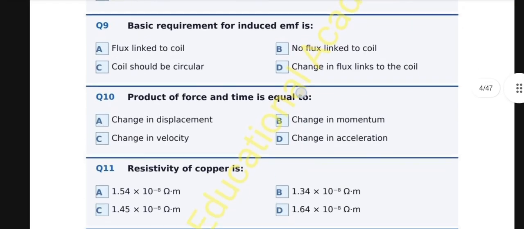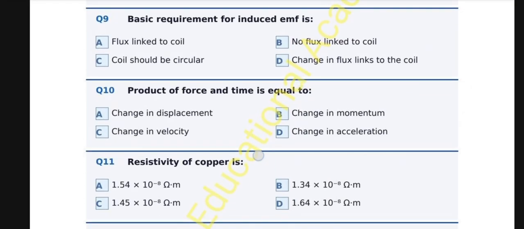Question number 10, the product of force and time is equal to: A. Change in displacement, B. Change in momentum, C. Change in velocity, D. Change in acceleration. And the correct option is B, change in momentum. Impulse is equal to force into time. This is the impulse-momentum theorem. Question number 11.